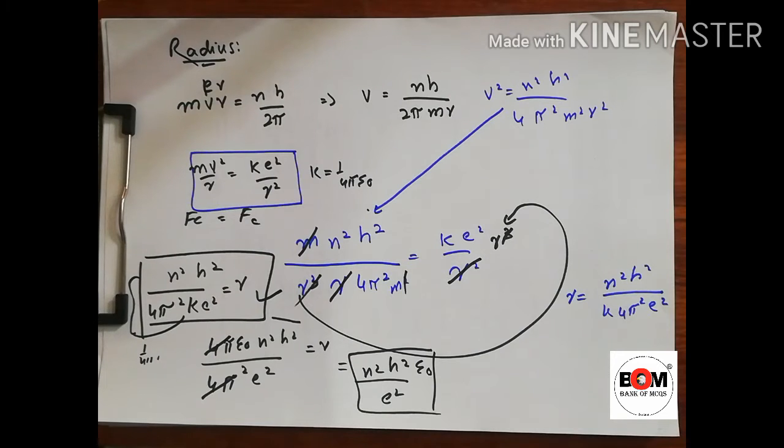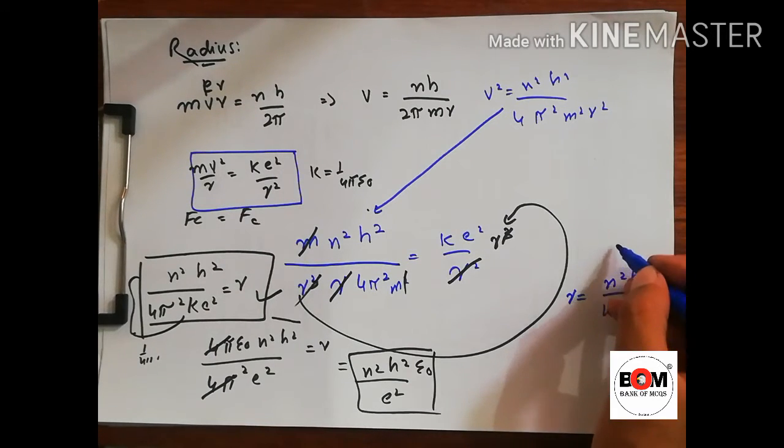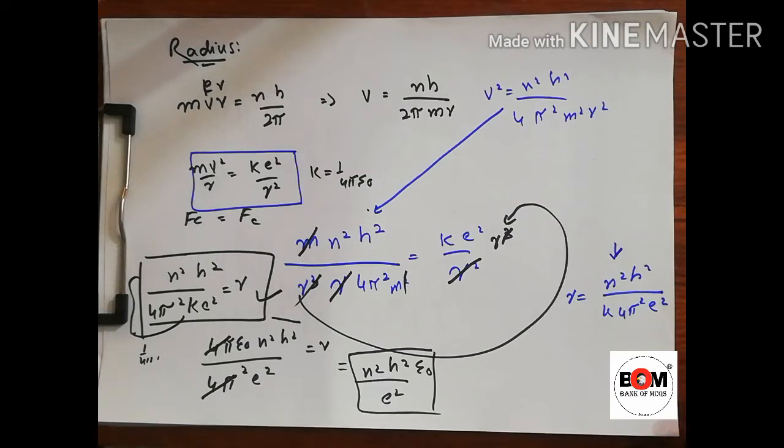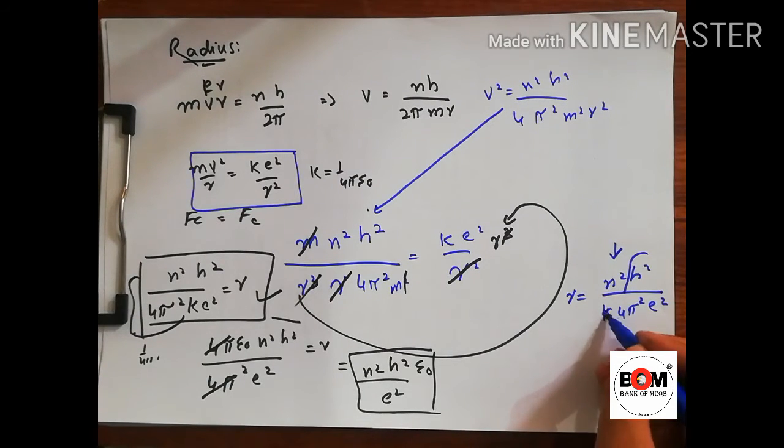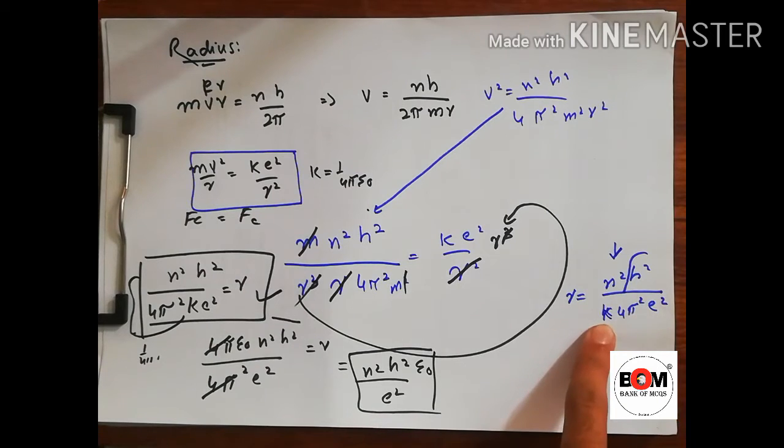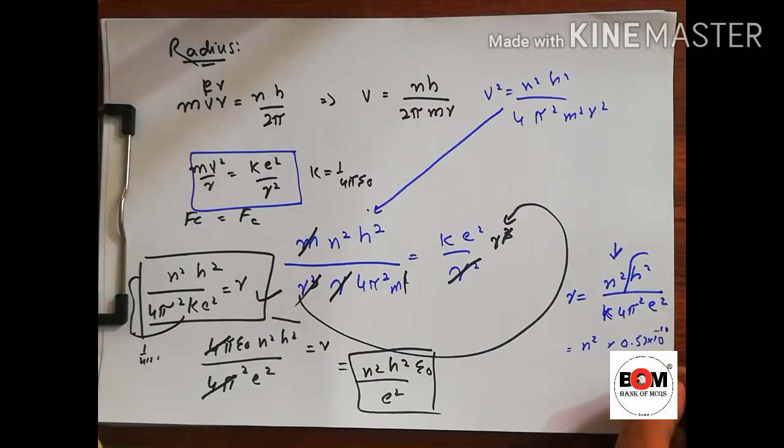Now we know that n is the number of shell: 1, 2, 3. This h is constant, 4 is constant, k is 9 multiplied by 10 to the power 9, that is constant, pi is constant, e is the electron charge, that is constant. So putting all these values, we will get its value equal to n square into 0.53 multiplied by 10 to the power minus 10 meter.